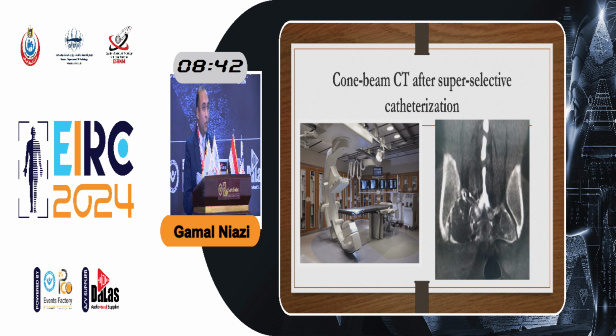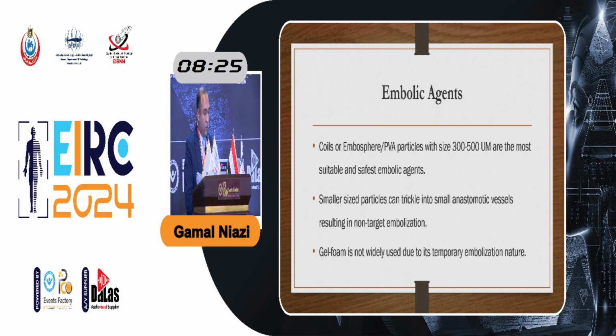Here is, for example, we have catheterized the suspected artery, and we performed cone beam CT before embolization, and then we can see that the artery supplies the target tumor to be embolized. As for the embolic agents, I prefer to use the 300, 500 micrometer particles because, as we know, the smaller particles can trickle into some innocent smaller vessels and result in non-target embolization.